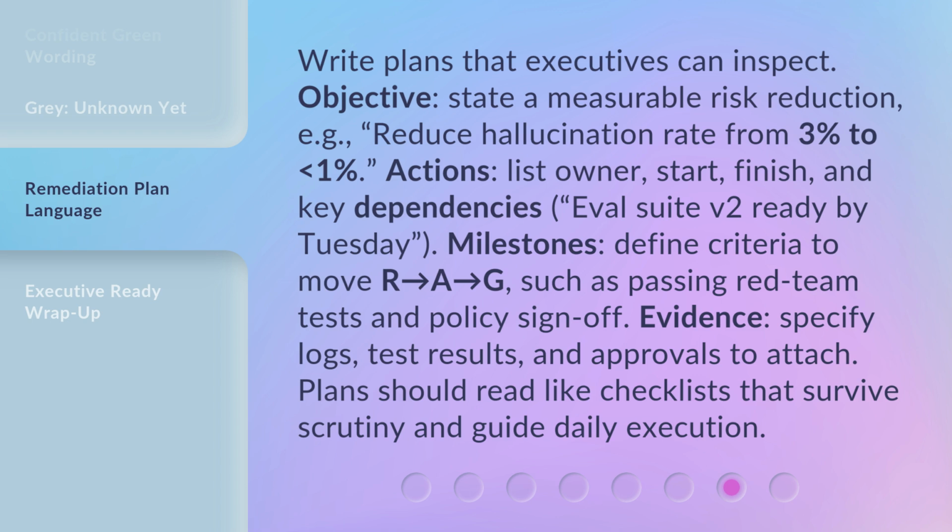Milestones. Define criteria to move R → A → G, such as passing red team tests and policy sign-off. Evidence. Specify logs, test results, and approvals to attach. Plans should read like checklists that survive scrutiny and guide daily execution.